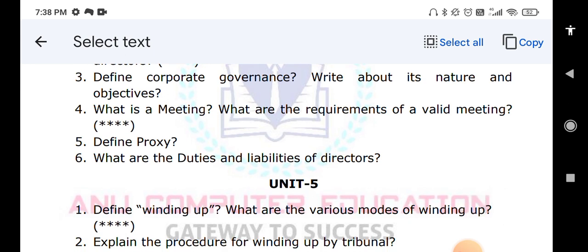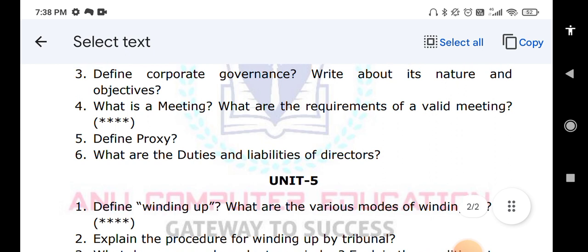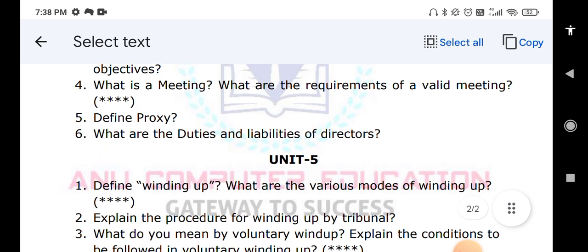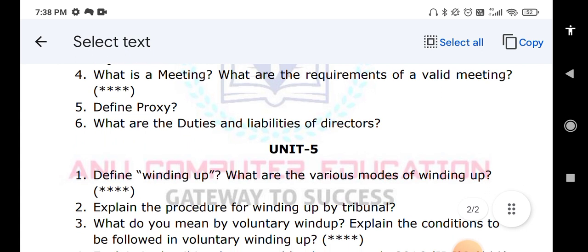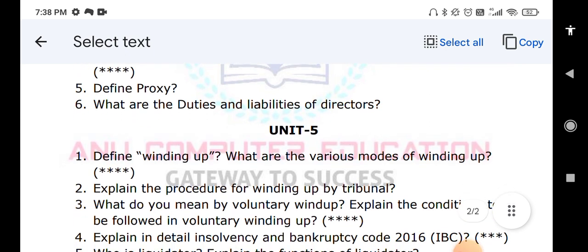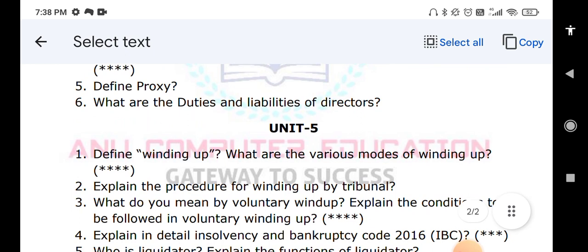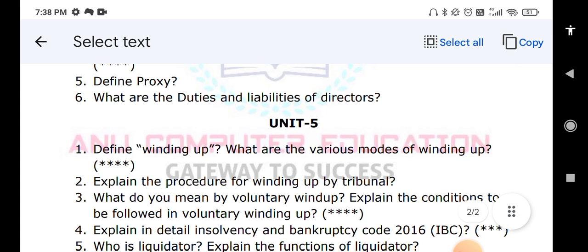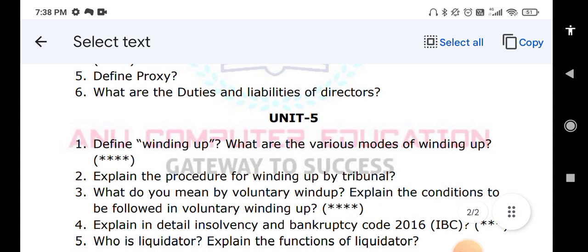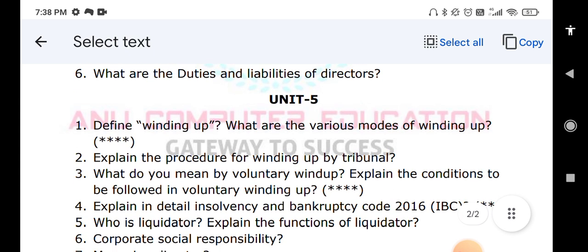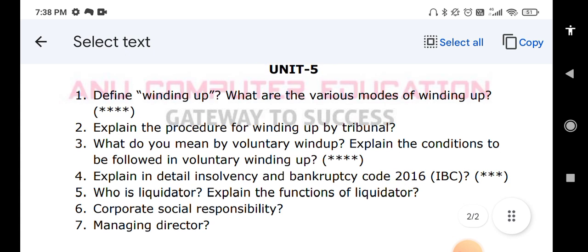Next, explain the procedure for winding up by Tribunal. This is very important. Next, what do you mean by voluntary winding up, and explain the conditions to be followed in voluntary winding up. This is also a very important question. Question number 4 is also very important. Explain in detail about the Insolvency and Bankruptcy Code 2016, also called IBC. And who is a liquidator, and explain the functions of a liquidator. These are short answers. Corporate social responsibility, these are short answers. What is a managing director? These are very short answers.